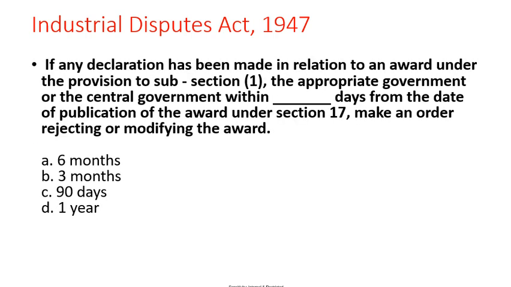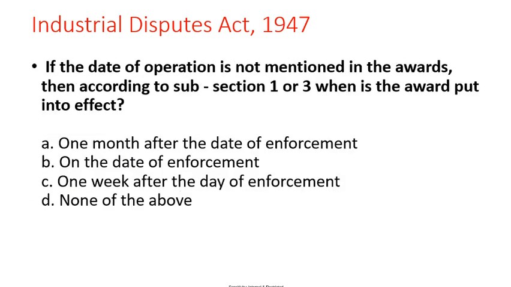Next one. If any declaration has been made in relation to an award under the provision of subsection 1, the appropriate government or the central government, within dash days from the date of publication under Section 17, may make an order rejecting or modifying the award. Options: 6 months, 3 months, 90 days, 1 year. Correct option is 90 days.